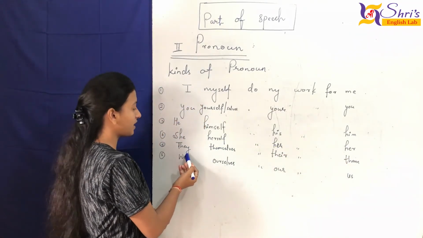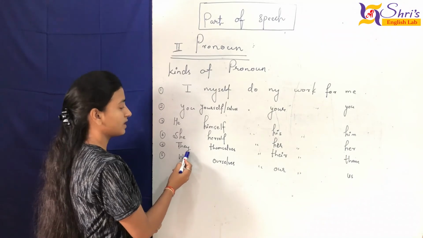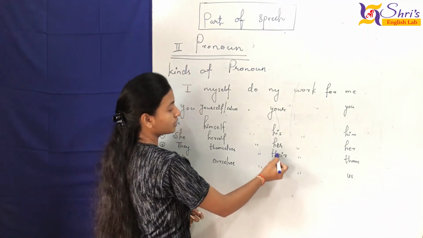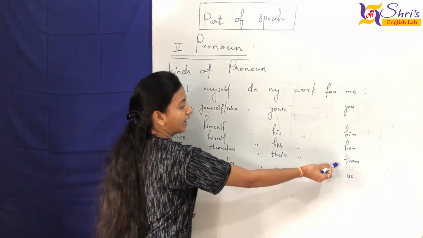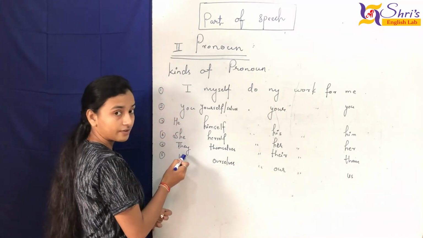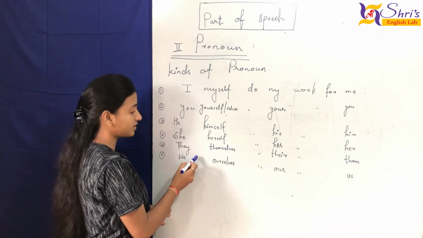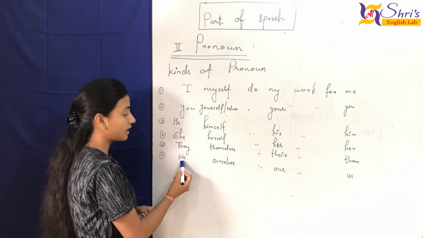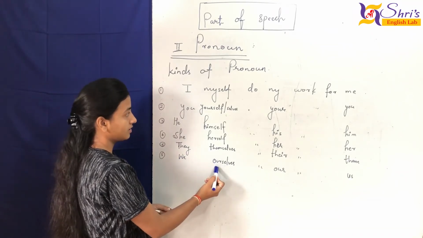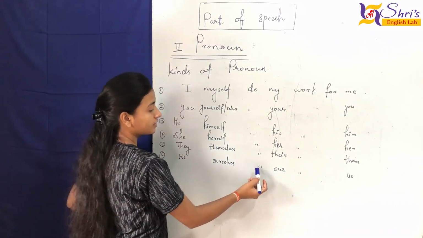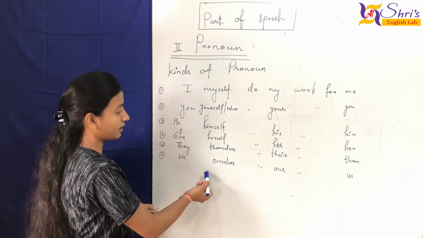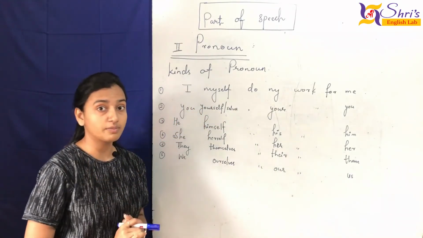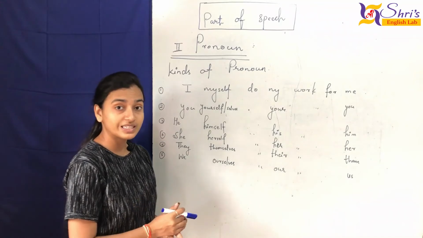In the same format, we have they, the plural form. They themselves do their work for them. It means they, them, their, them are the same format, which we have to remember for further use. At last, we have: we ourselves do our work for us. So here are some factors we have to keep in mind while reading or completing these.